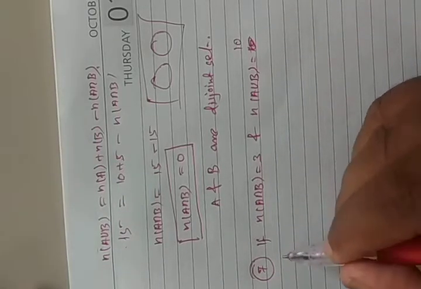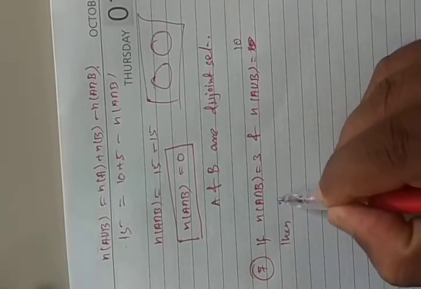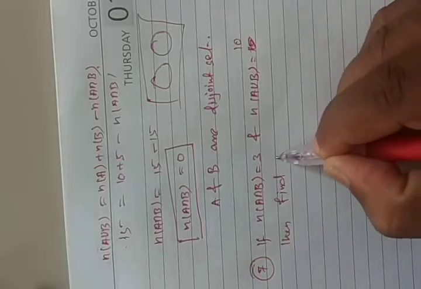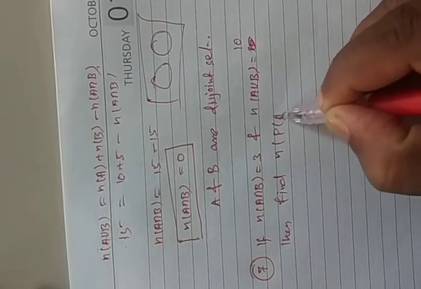Then they are asking to find n(P(A delta B)). We need to check that one. So these are the things we are going to calculate here.